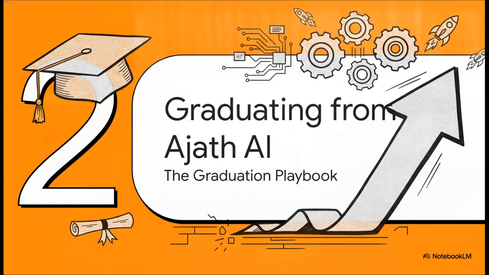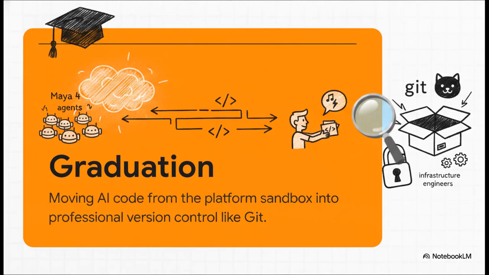Which brings us to Section 2, graduating from Ajath AI. Graduation is basically the formal rite of passage for your software. It is the process of taking that multi-agent generated code base, the stuff Maya 4 just whipped up for you, and pulling it completely out of that infinite canvas. You are officially handing it off from the non-technical product team over to the infrastructure engineers by checking it into professional version control like Git and GitHub.